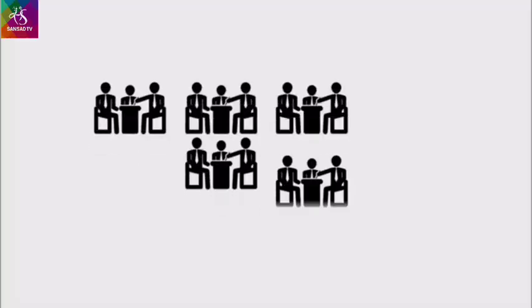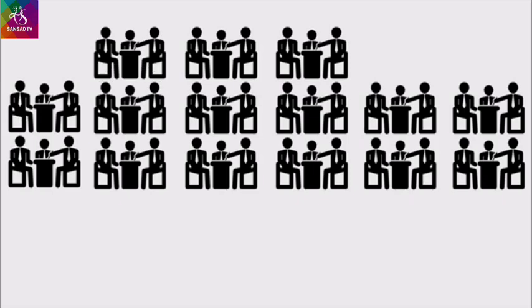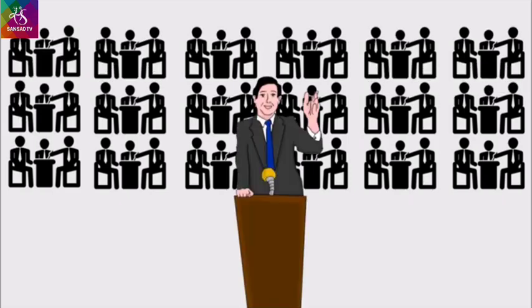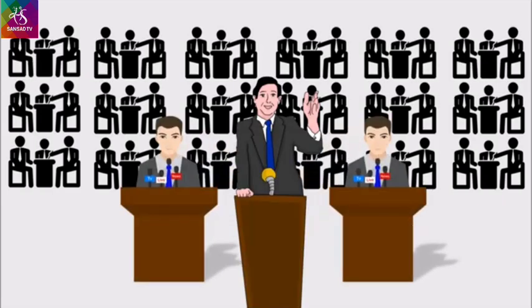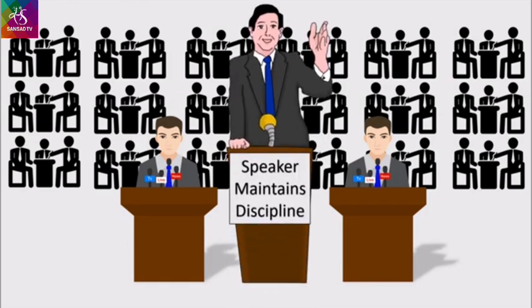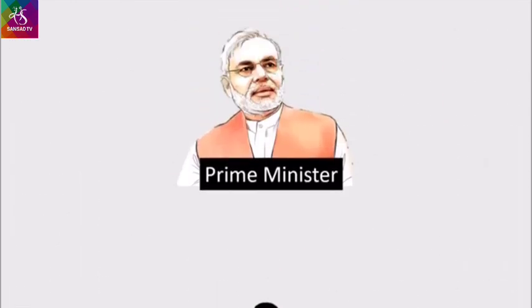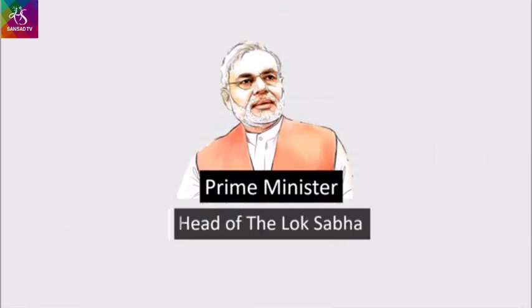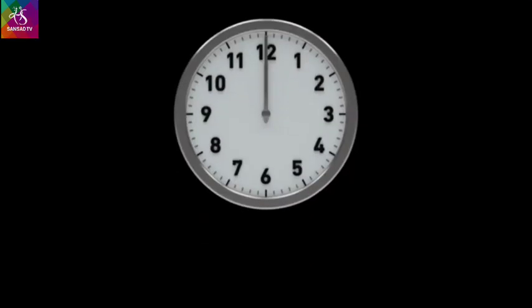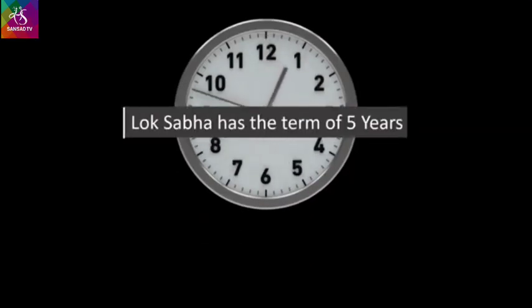Now, working. After the general election, these Lok Sabha members elect one person from Lok Sabha as their speaker, and to help the speaker they elect 2 other people as deputy speakers. The speaker maintains discipline during the sessions of Lok Sabha. The Indian Prime Minister is the head of Lok Sabha, and Lok Sabha has a term of 5 years. However, it can be dissolved before 5 years under some circumstances.